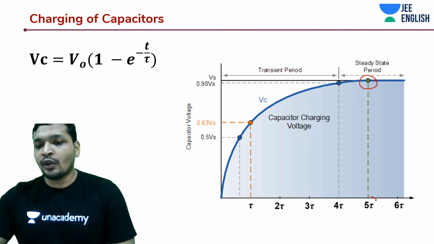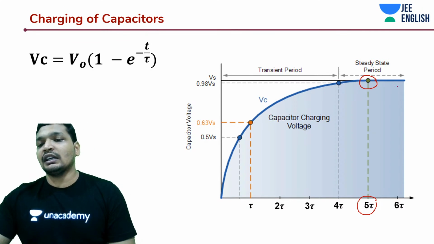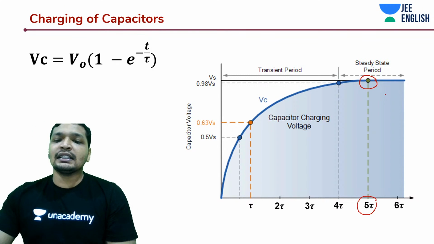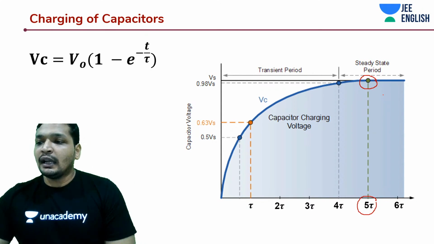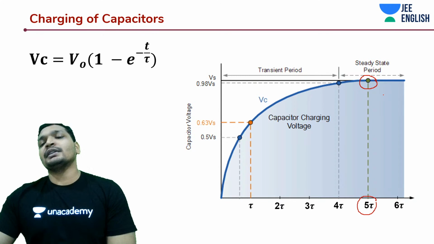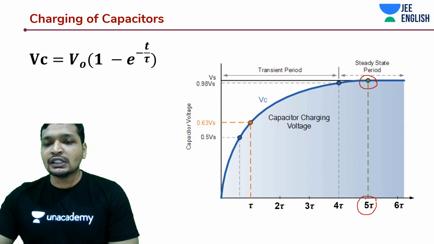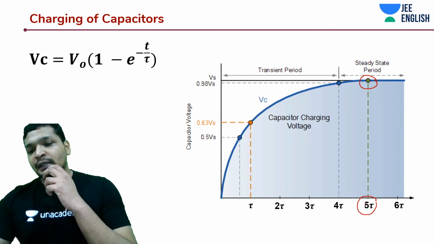Not necessarily, but generally this is the steady state, because as such it will reach the maximum potential only at infinity, but at steady state it has almost attained 99 point some percent of the charge it can store. So we are going to call t equal to 5 tau the steady state period.